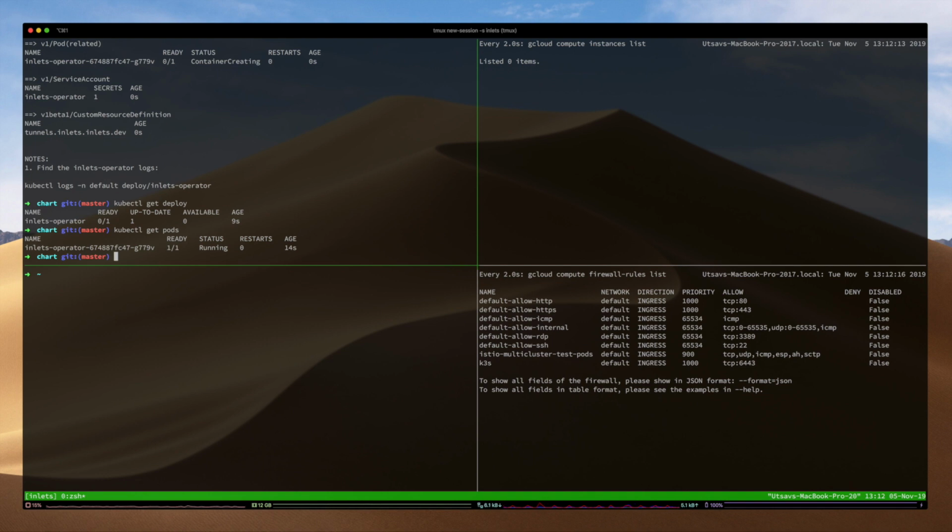The next thing I want to do is actually get logs from this inlets operator pod. So for that, I'm going to switch panes and get logs from this instance.